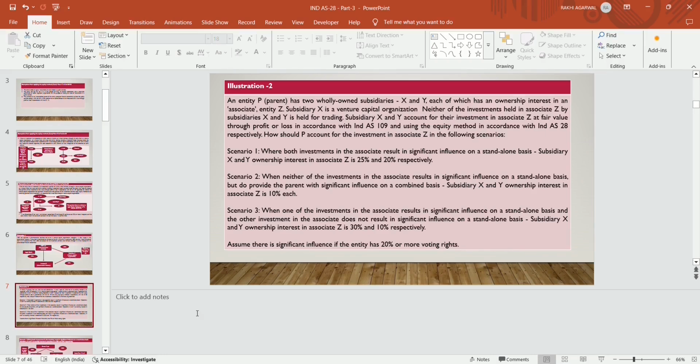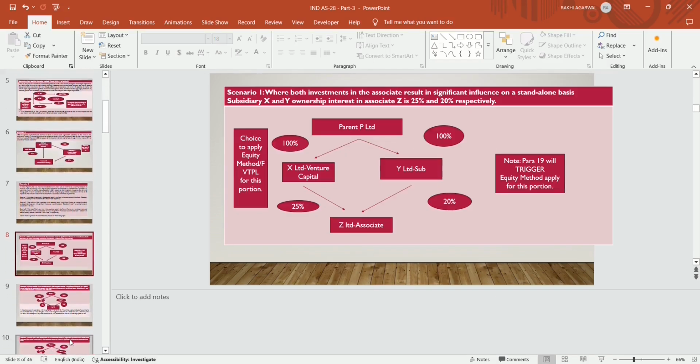How should P account for the investments in associate Z in the following scenarios? Three scenarios are there. Scenario 1, when both the investments in the associate result in significant influence on a standalone basis, that is subsidiary X Limited and Y Limited ownership interest in associate Z Limited is 25% and 20% respectively. In scenario 1, what it says means parent P Limited is a parent company.